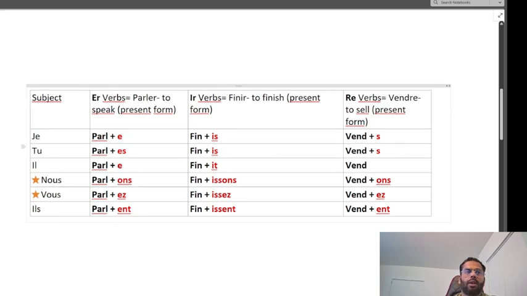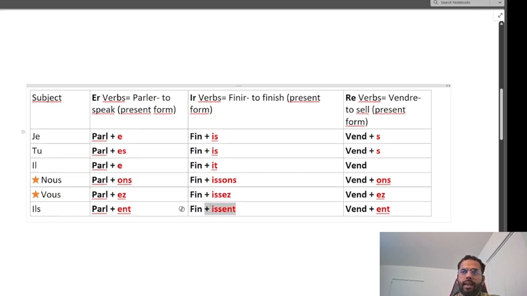Now let's talk about the second category of verbs, the verbs ending in ir. En français, ir. I'm conjugating the verb finir, which means to finish. How would I pronounce it? Je finis, tu finis, il finit, nous finissons, vous finissez, ils finissent.